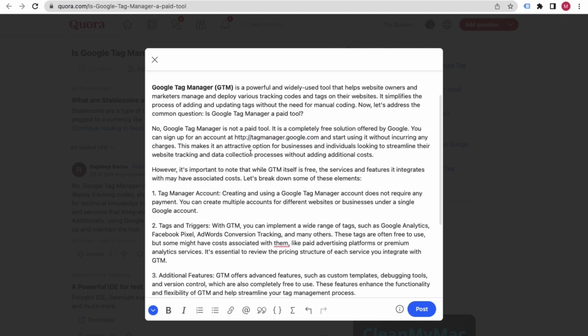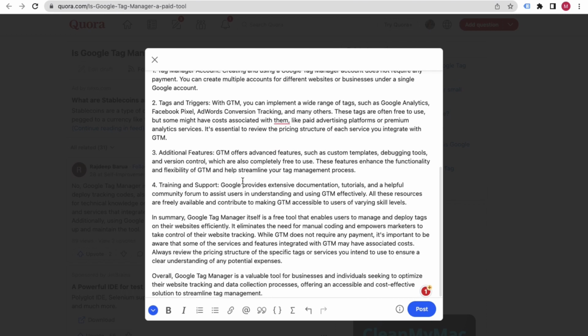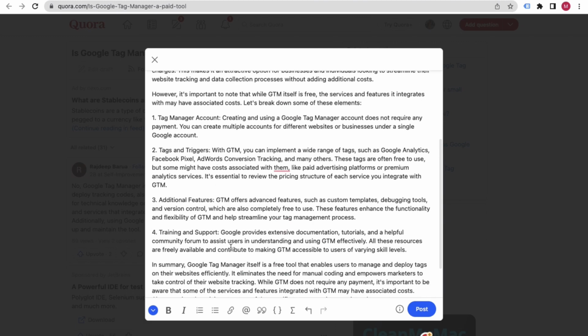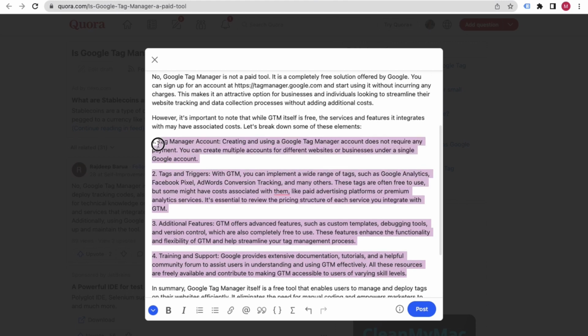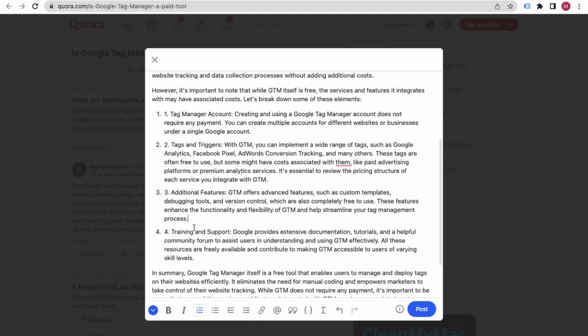The reason we are unlinking this one is that we do not want to put more than one link. After you do that, this is the answer. You can make these 4 points bold, just click on these 4 points and they will turn bold.